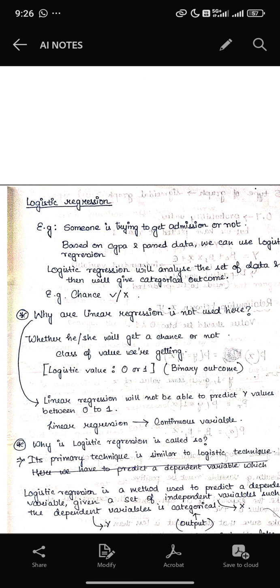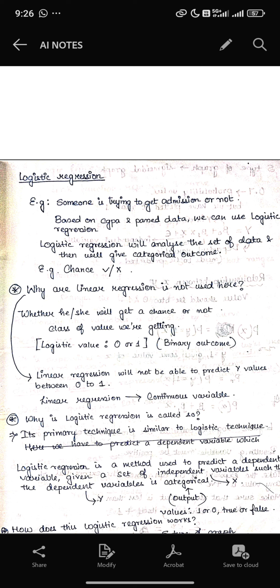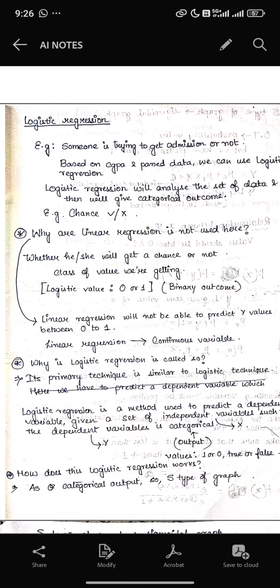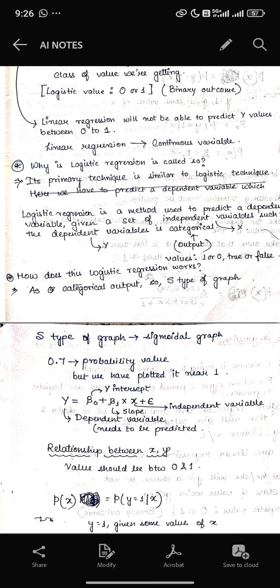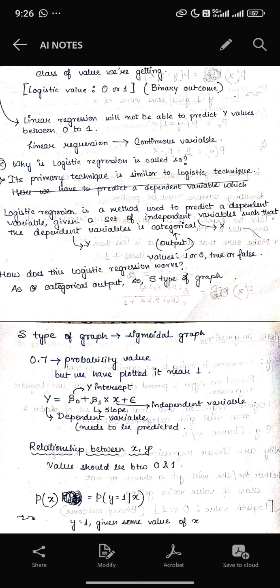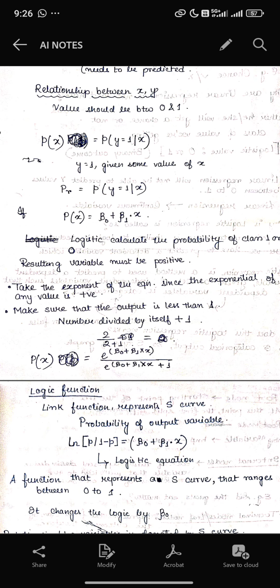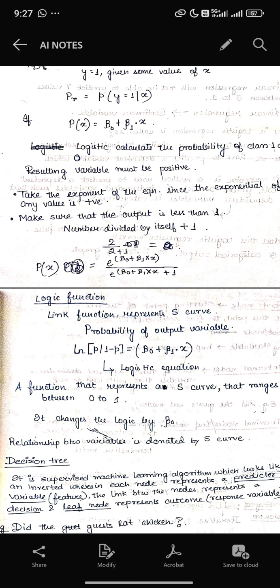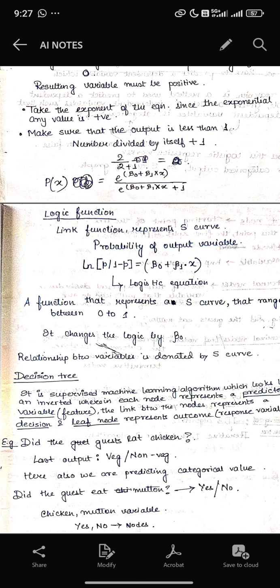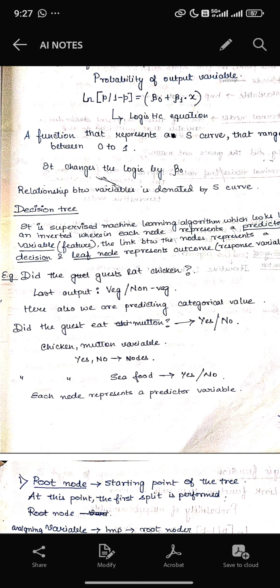Logistic regression: someone is trying to get admission or not. Why is linear regression not used here? Whether he or she will get a chance or not is decided by logistic regression. Logistic regression is a method used to predict a dependent variable given a set of independent variables, such that the dependent variable is categorical. The resulting variable must be positive, take the exponent. So these are functions written here which are not needed.